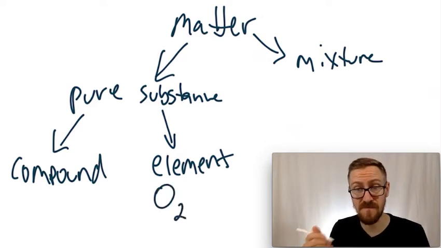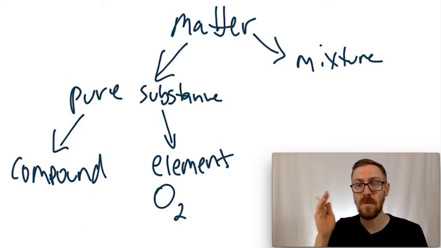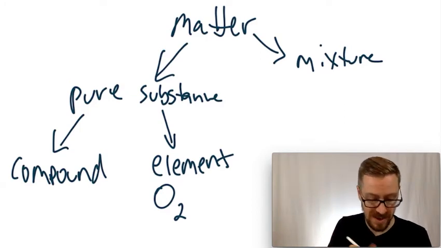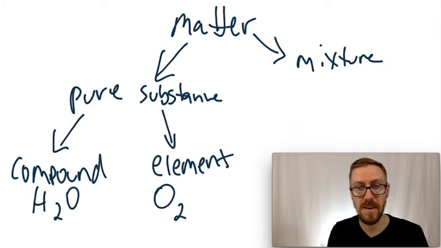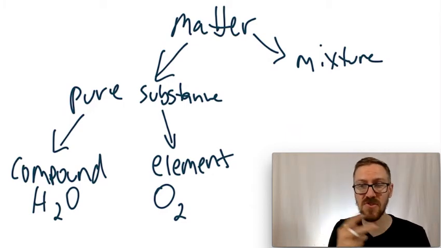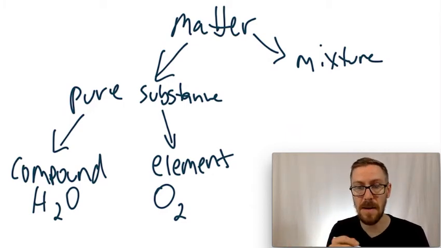That's still just an element. Even though it's two atoms bonded together, it's still an element because it's one element that's involved, as opposed to H2O, which would be two elements, hydrogen and oxygen. So compound is two or more elements involved. An element is just one element.